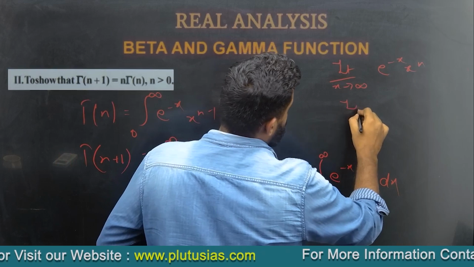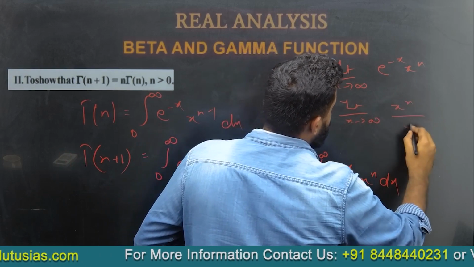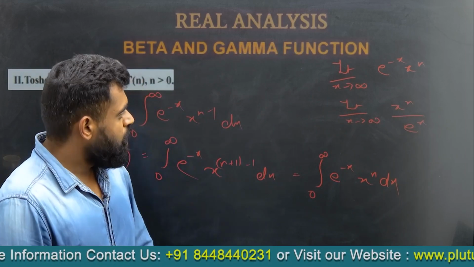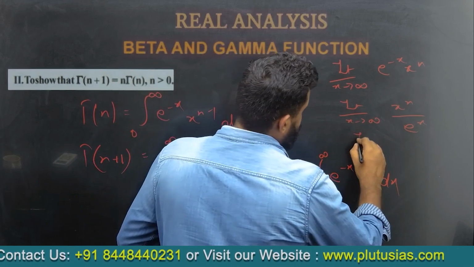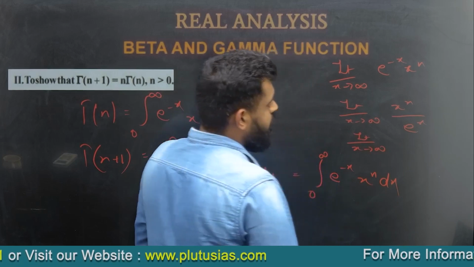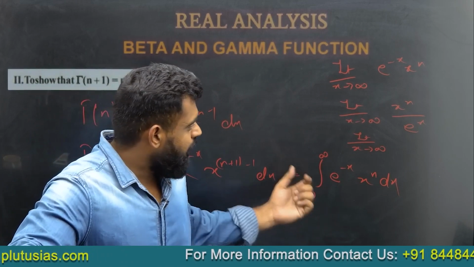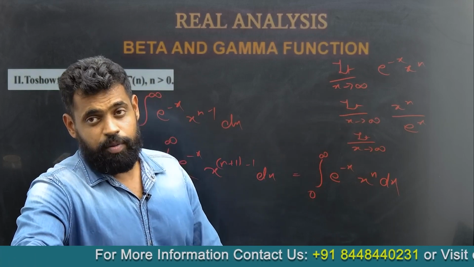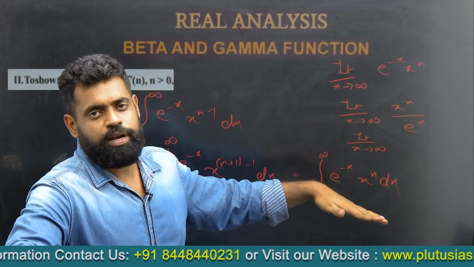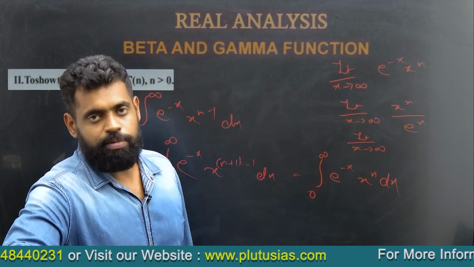Now this is limit x tends to infinity of x to the power n upon e to the power x. We can use Taylor's theorem or Maclaurin's theorem and expand e to the power x in terms of x, so that we get a polynomial in x in the denominator and the limit is easily solved.